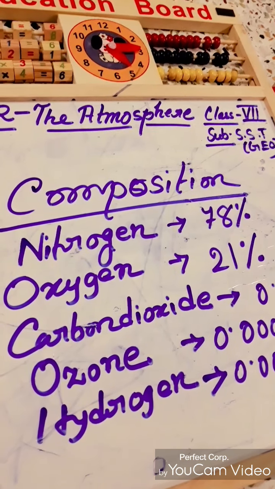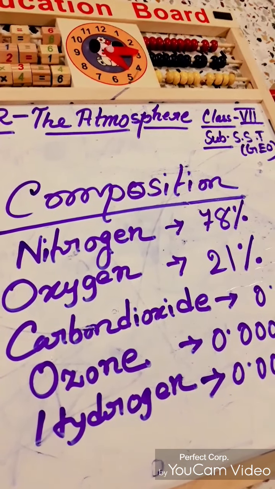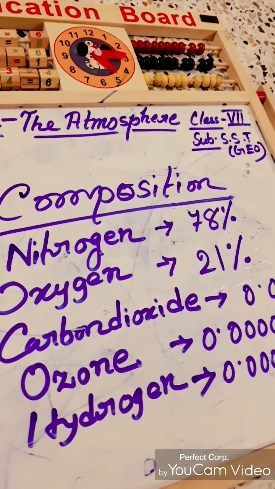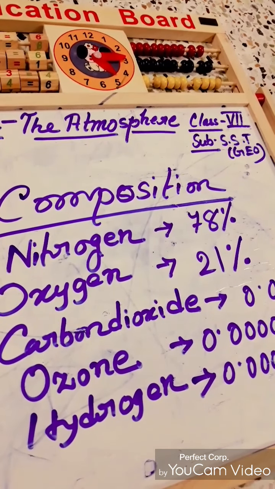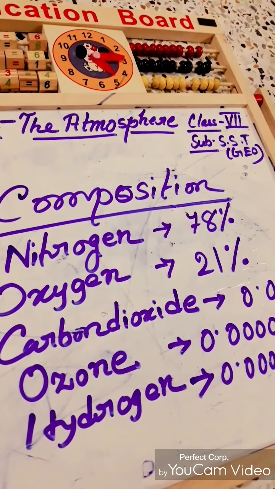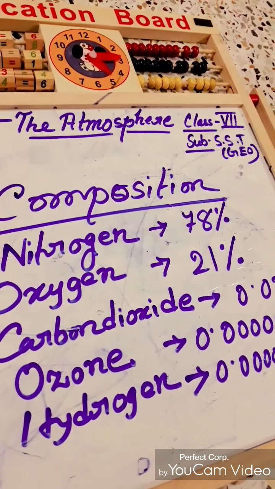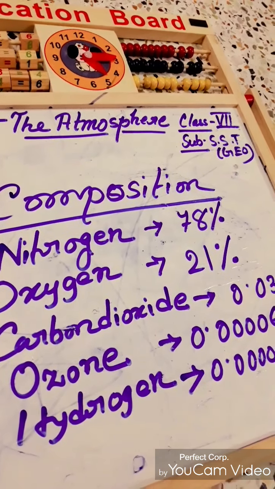The natural balance of the atmosphere is also affected by burning fossil fuels, and you know the examples of fossil fuels like coal and petroleum. So these also add carbon dioxide to the atmosphere. So this is our duty to maintain these two gases, oxygen and carbon dioxide, by planting more trees, right?